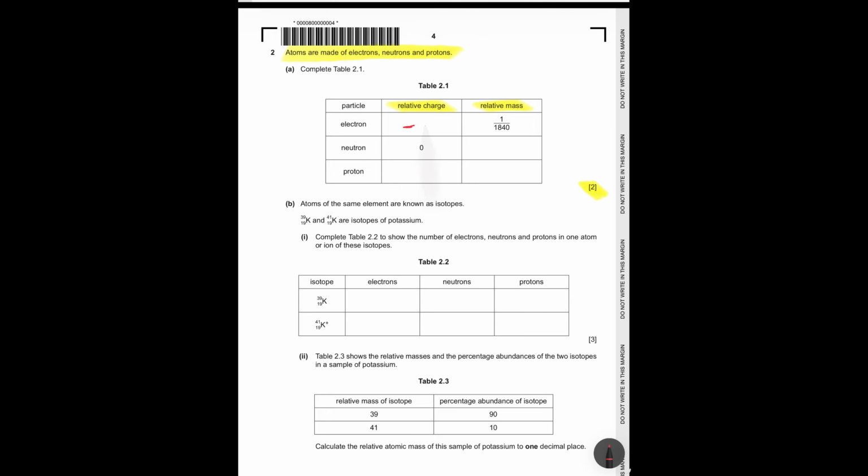Question 2 is about the atomic structure, the protons, neutrons, and electrons. Here you have 2 marks for the charge column, 1 mark, and the relative mass, 1 mark. As you know, the charge of the electron is -1 and the charge of the proton is +1. The mass for the neutron equals 1 and the proton also equals 1.